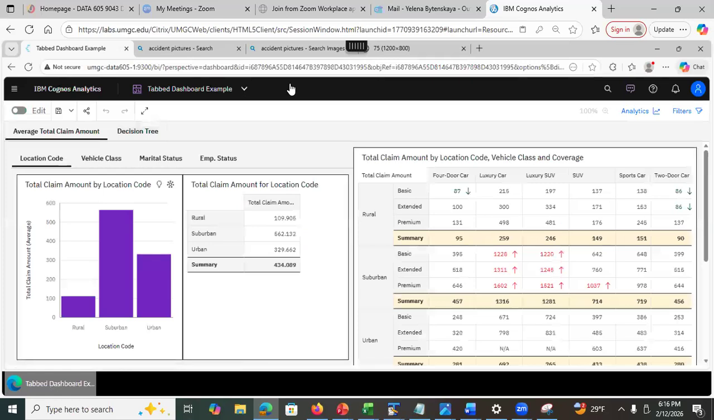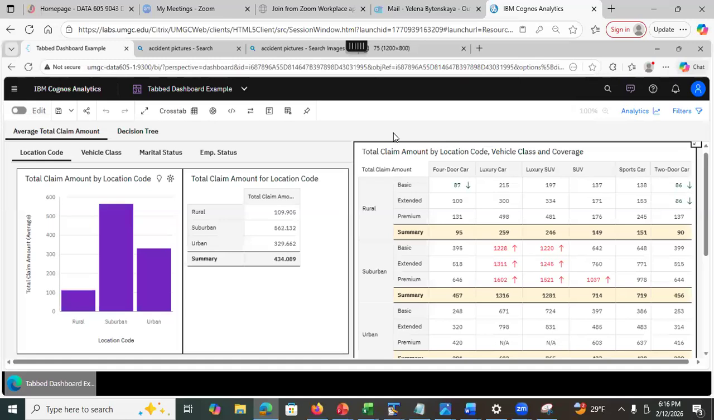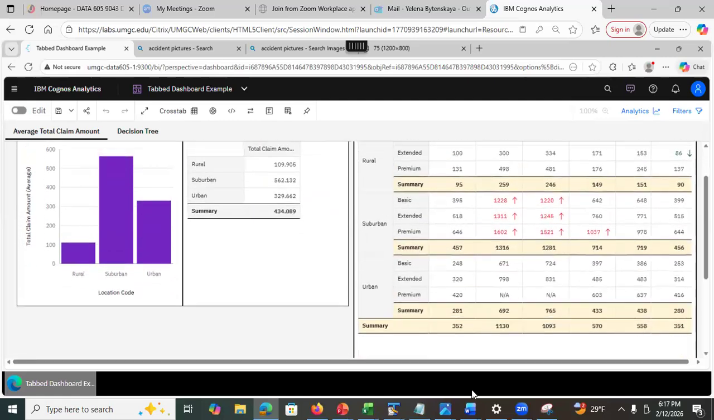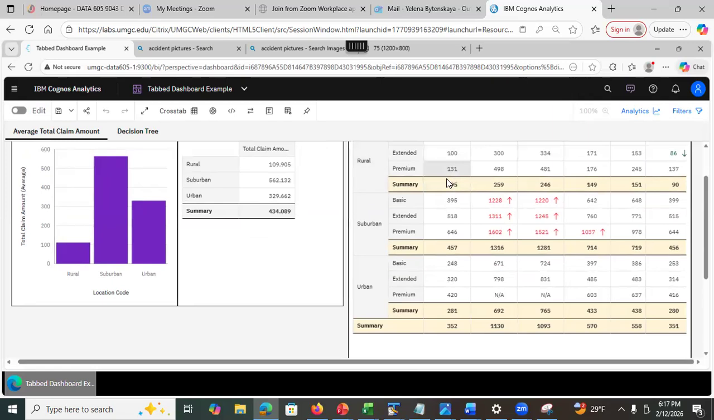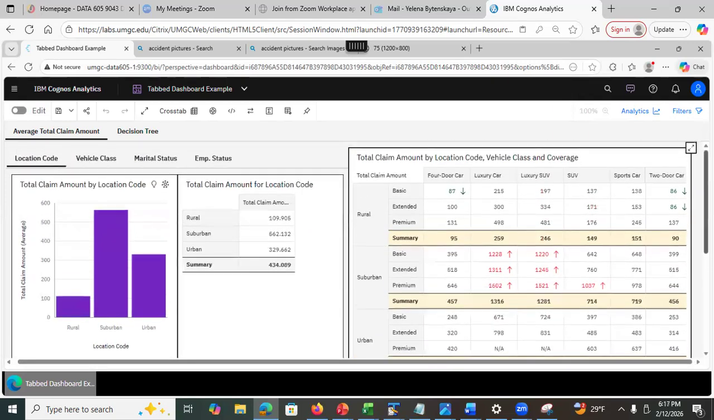Okay, so here is what I have. On the right-hand side, I have this visualization that shows the average total claim amount by location type, right? This is the coverage type and a vehicle class, right? So this is a visualization, and I can see my summaries. I have an overall summary, and I also have a sub-summary. This one is a summary for the rural location and a four-door car. See this, rural location and a luxury car.